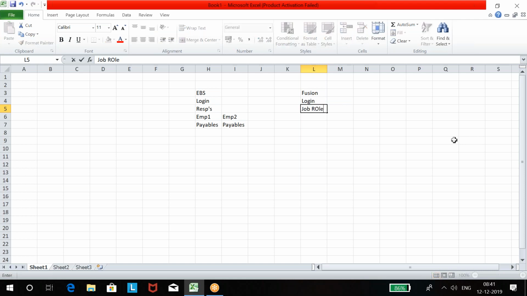In Fusion, after we log in, the employee needs job responsibility. Sorry, job roles. We call it as job roles. An employee, when logging into the application, requires a job role. Without a job role, the employee cannot work. So what is this job role? For payables, a job role is there. For receivables, job roles are there. For cash management, job roles are there.